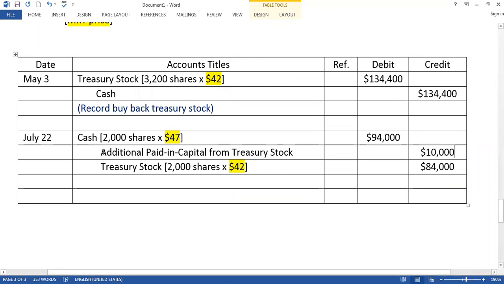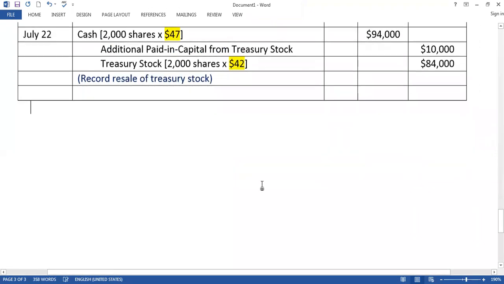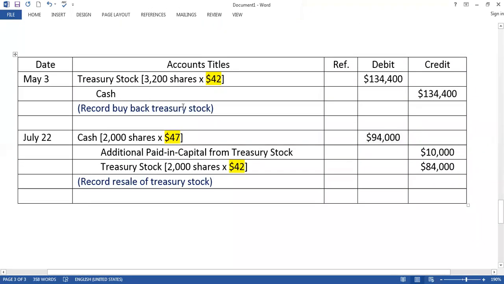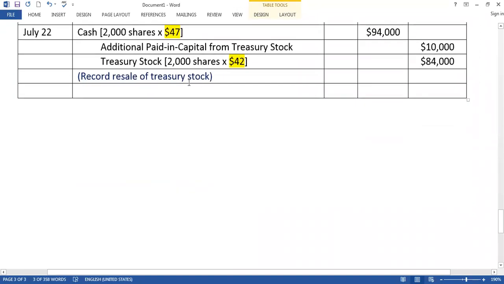So additional paid in capital from sale of treasury stock is now credit because it is the gain, and this is the difference between cost price and the market price. So this is for resale of treasury stock. This is buyback treasury stock, and this is the resale of treasury stock.